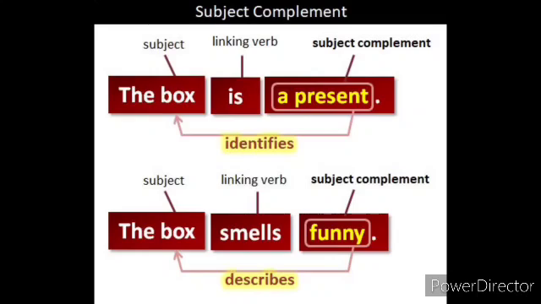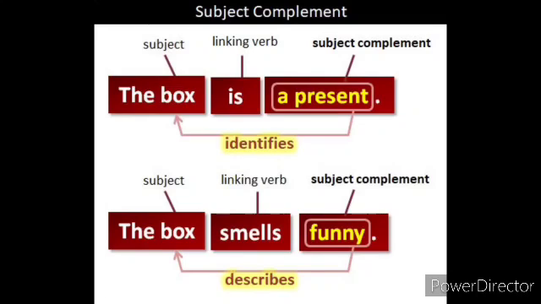Look at the example. The box is a present. Box is the subject, is is the linking verb, and a present is the subject complement. Then, the box smells funny. Here the subject is box, smells is the linking verb, and funny is the subject complement.